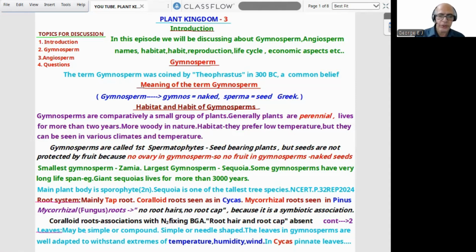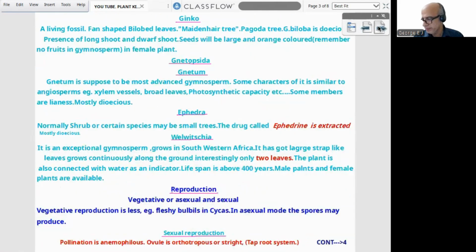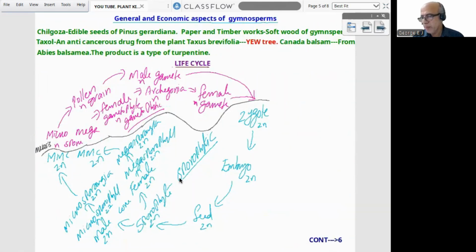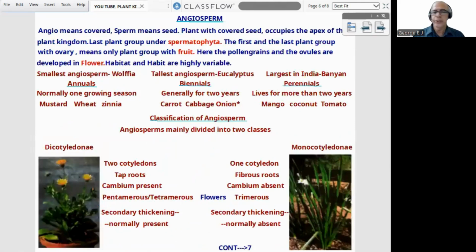Then reproduction: vegetative, asexual and sexual. Then fleshy bulbils, then spores. Then sexual reproduction, anemophily, ovule orthotropous and straight. Then taproot system. Then microsporogenesis and megasporogenesis. Here we can find full details: microspore mother cell, microspores, pollen grain, megaspore mother cell, megaspores, then archegonium, then female gamete. Then economic side of gymnosperms, 3-4 characters or plants. Then we entered into the life cycle of gymnosperm, then angiosperm, meaning of the term. Then spermatophyte, last group, fruit present, ovary develops into fruit.